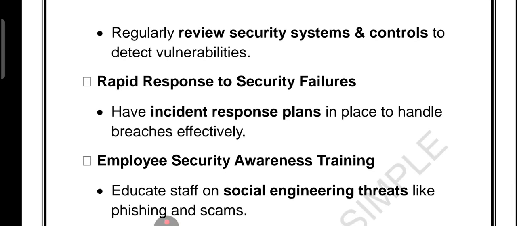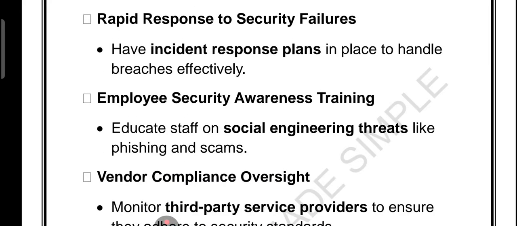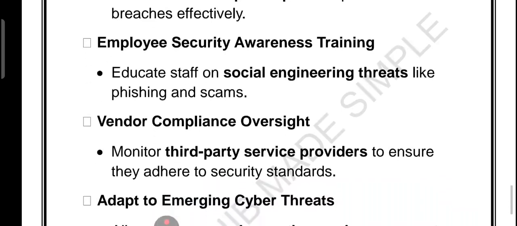Employee training means educate staff on phishing, scams, and social engineering.